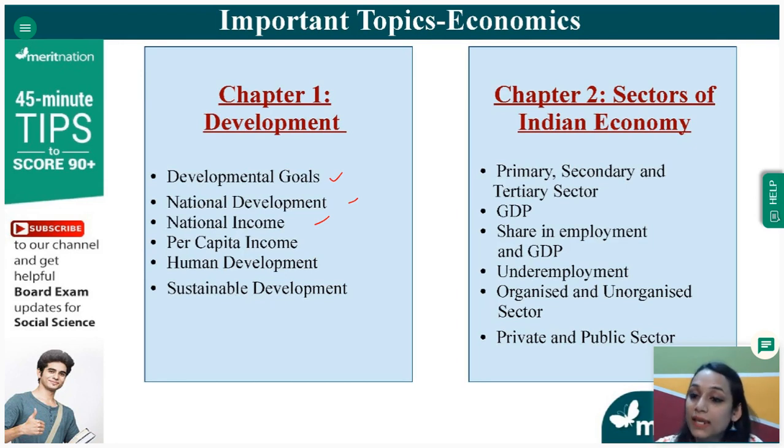Now, coming to the second chapter, that is sectors of the Indian economy. So, in this chapter, there are 2 topics which are very, very important, which are the 3 sectors, that is primary, secondary, tertiary sector, and the GDP, gross domestic product. These are the 2 topics which are very important, because if you don't understand the concept for these, it will be very difficult to answer other things in economics. So these are the 2 topics from this chapter which are important.